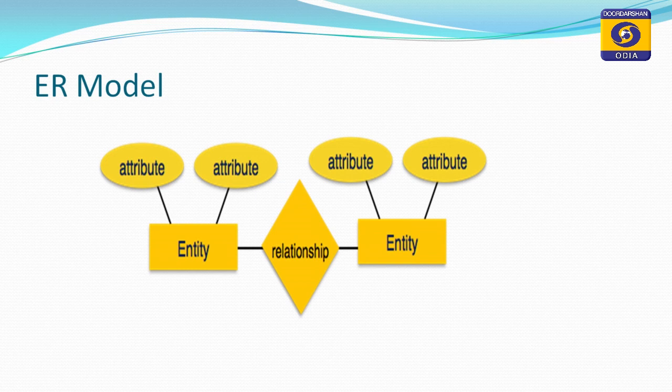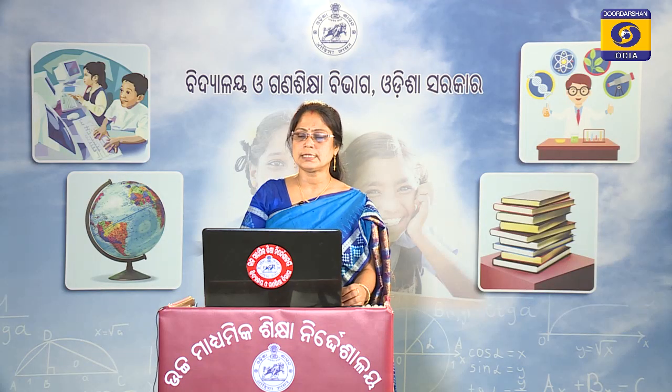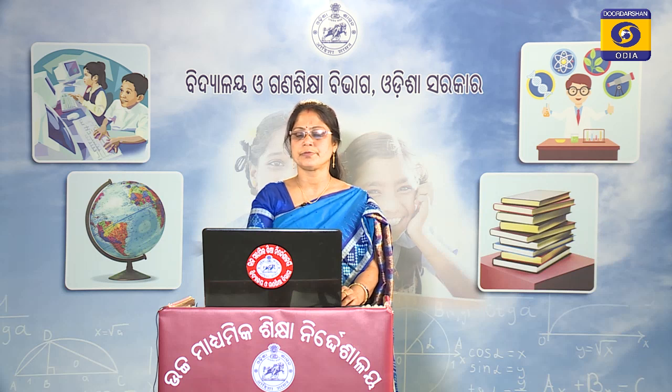So, student may have two attributes like student roll number and student name, while the second entity may have attributes teacher ID and teacher name. And the relationship between student and teacher is represented by a diamond shape or a rhombus symbol. This is the structure of one ER model.